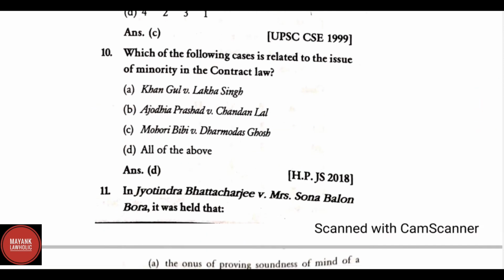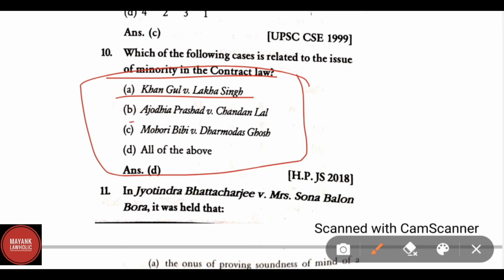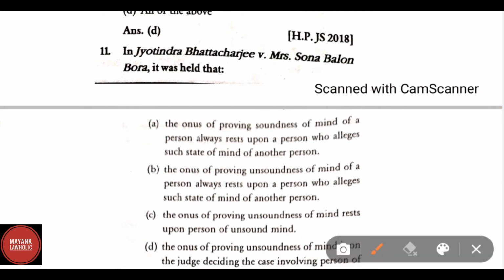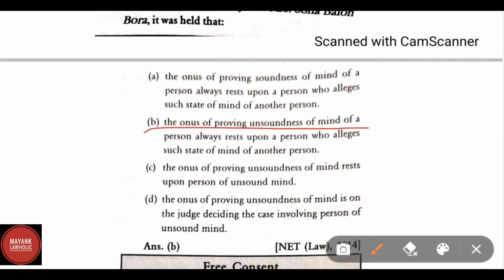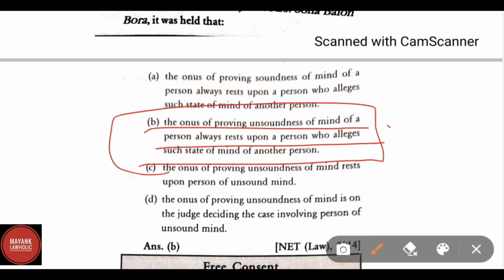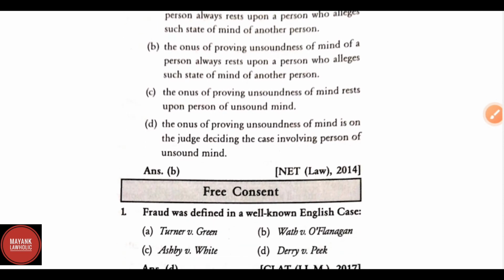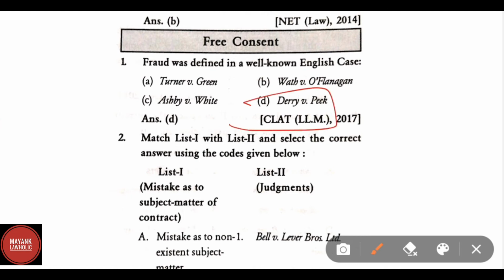Which of the following cases related to the issue of minority in the contract law? Correct answer is all of the above, and these cases are Khan Gul versus Lakha Singh, Ayodhya Prasad versus Chandan Lal, Mohri Bibi versus Dharmodas Ghosh. In Jyotindra Bhattacharjee versus Mrs. Sona Bolon Bora, it was held that the onus of proving unsoundness of mind of a person always rests upon the person who alleges such a state of mind of another person. This was held in Jyotindra Bhattacharjee versus Mrs. Sona Bolon Bora. Fraud was defined in a well-known English case, Derry versus Peek.